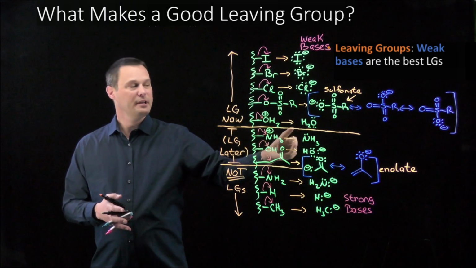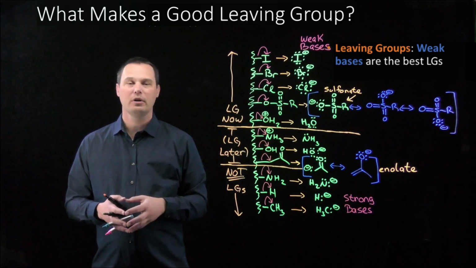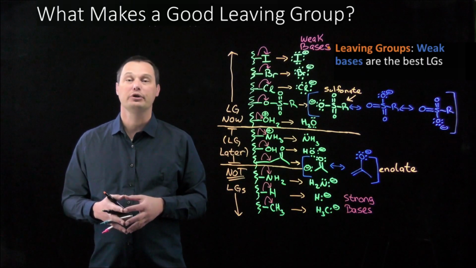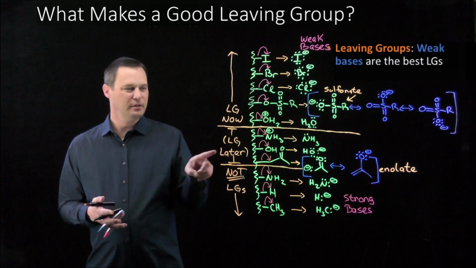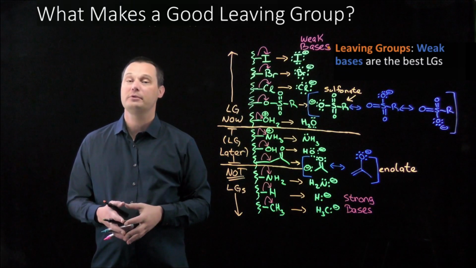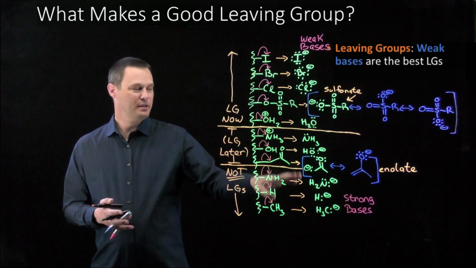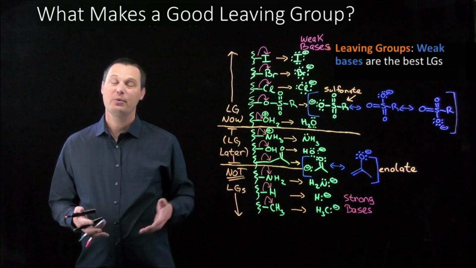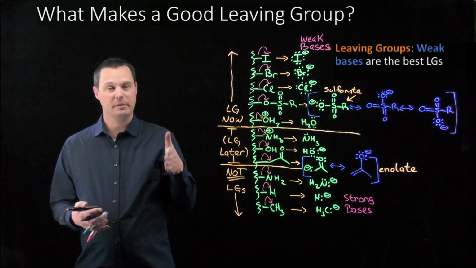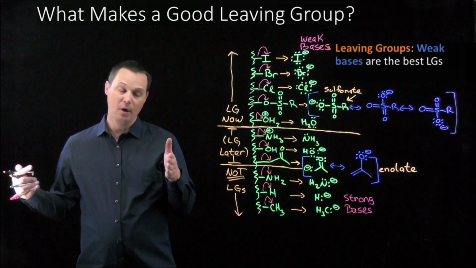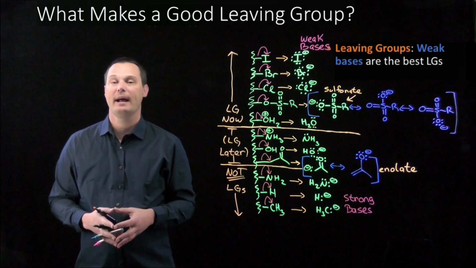Here in the middle of the table, these groups are somewhat stronger bases, and they will leave, but only when you give them a little energetic push. You need a little delta H boost, a little energetic kick to kick out these leaving groups that weren't quite good enough to leave in substitution and elimination land. And these groups at the bottom are so unstable that they'll never be able to be leaving groups, at least not in this course. So when you're going through your mechanisms and you notice a potential leaving group, you now know if it's a competent leaving group that you can continue on with the mechanism, or if it's a bad leaving group and the mechanism cannot continue.